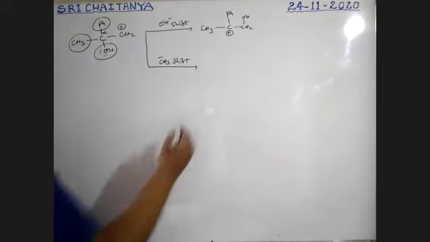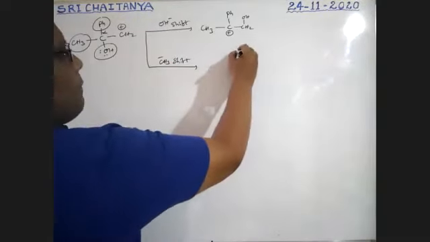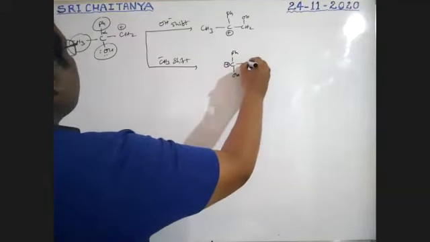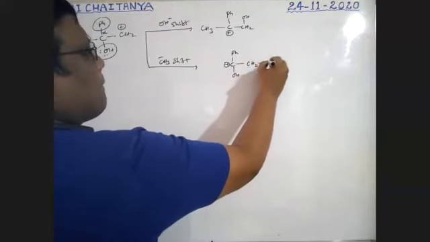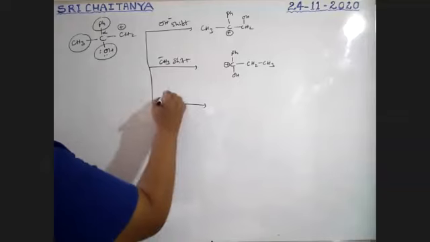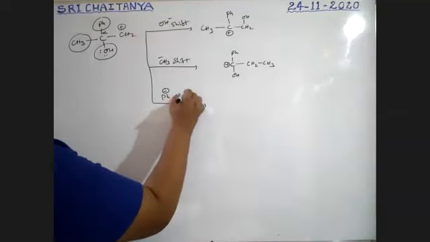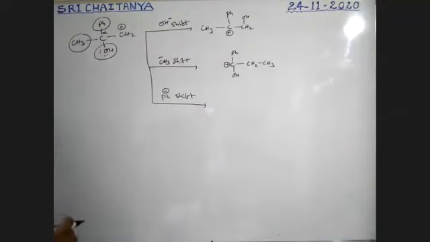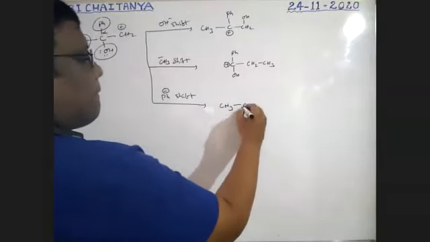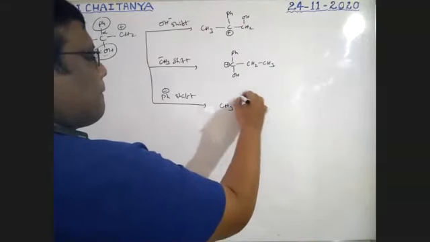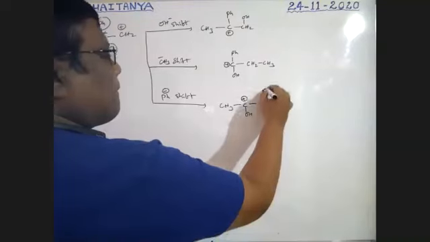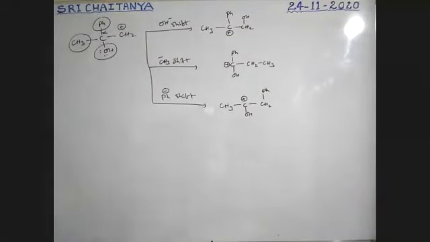Methyl shifted. Next, I am using phenyl shifted. Phenyl shifted. These are the cases, boys.